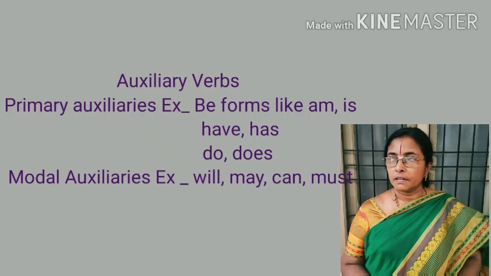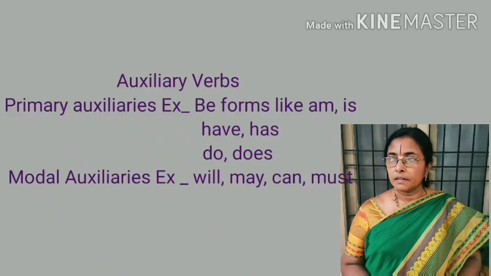Now let us observe the classification of auxiliary verbs. Auxiliary verbs are of two categories. Those are primary auxiliaries and modal auxiliaries. What is the difference between primary auxiliaries and modal auxiliaries? See the examples there. All be forms, am, is, are, was, were, and have, has, do, does, all these come under primary auxiliaries.